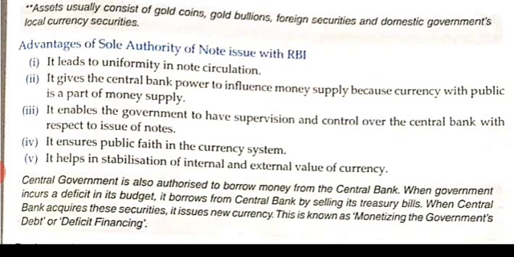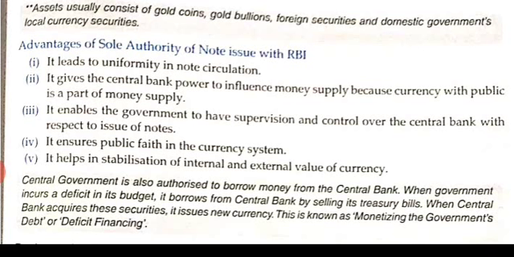The central government is also authorized to borrow money from the central bank, since the Reserve Bank issues currency. Whenever there is a deficit in the budget, when the expenditure of the government is more than its revenue, so the government is spending more than what it is getting, it borrows from the central bank by selling its treasury bills.